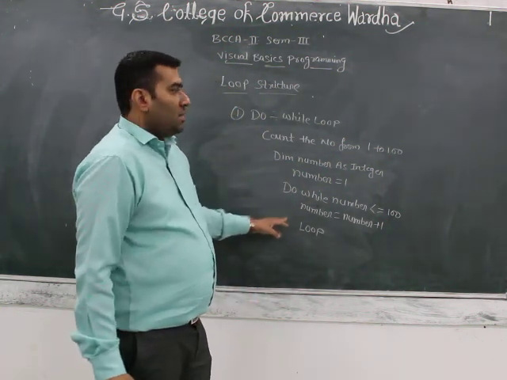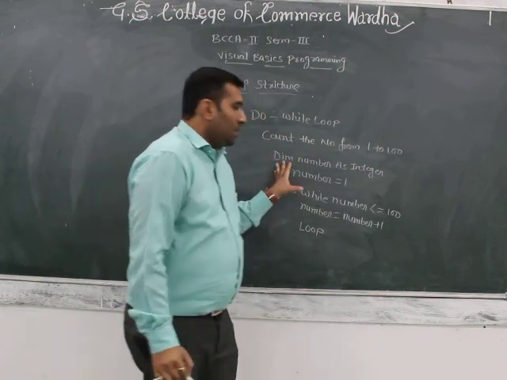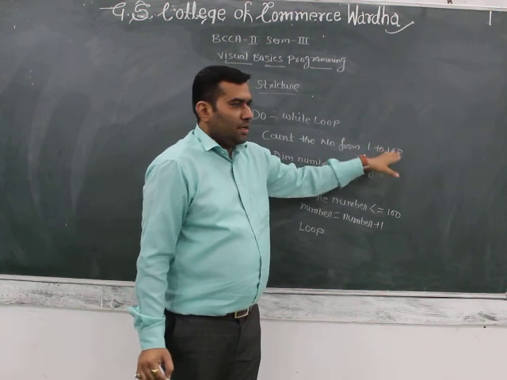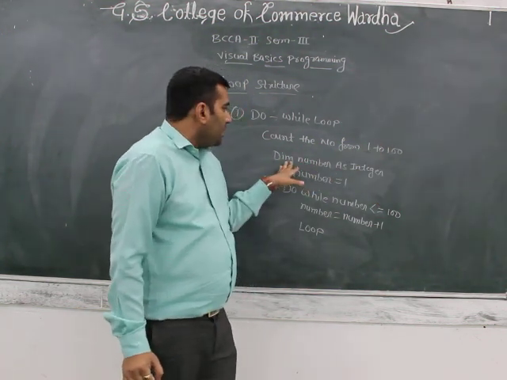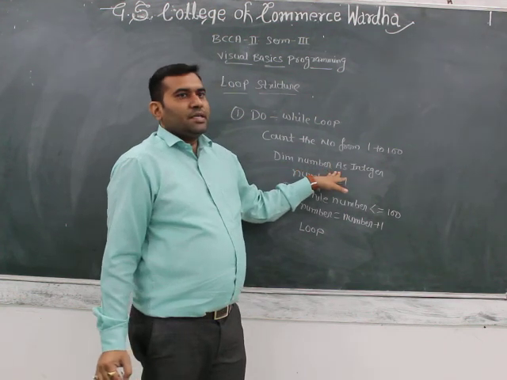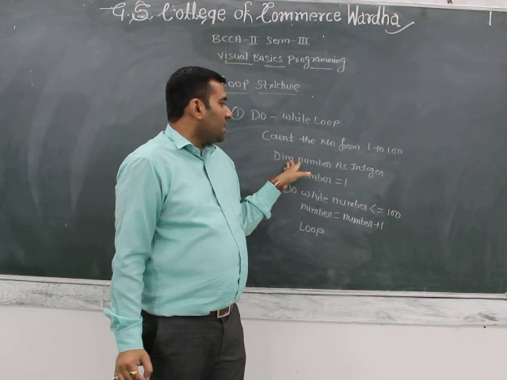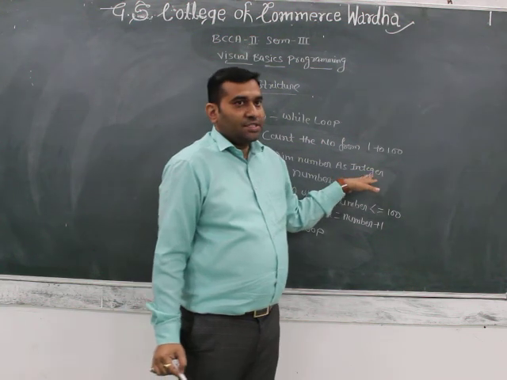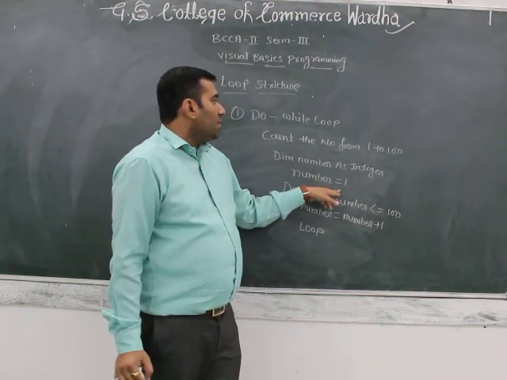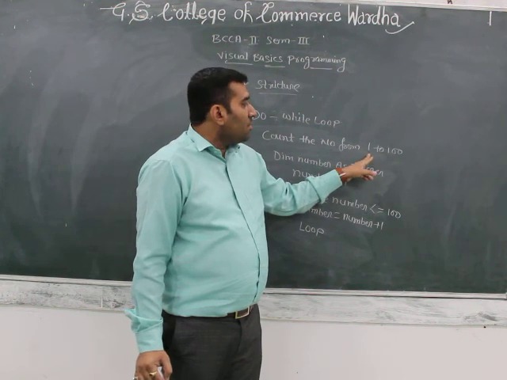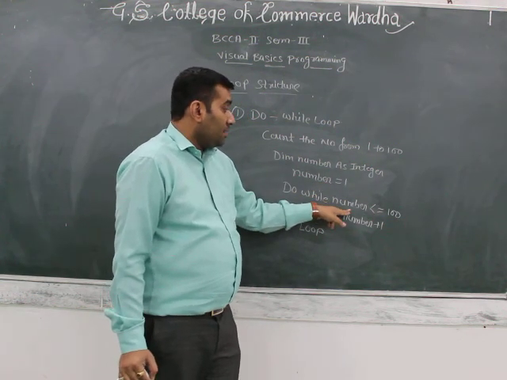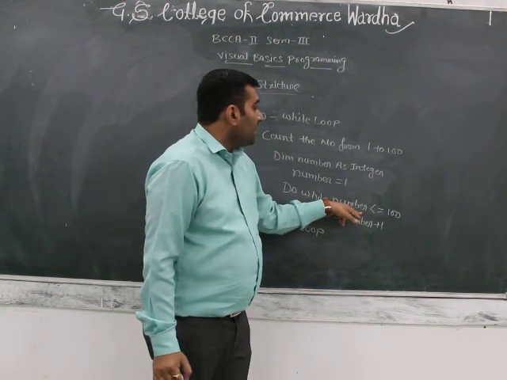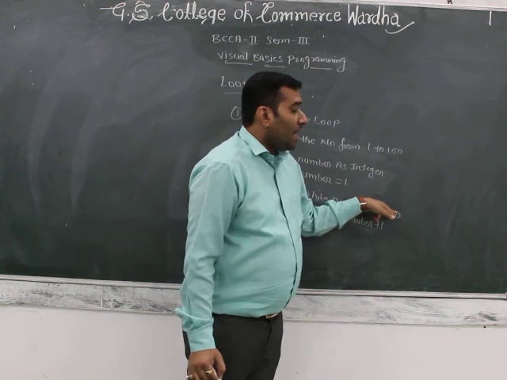Here it prints the numbers from 1 to 100. Firstly declare the number. Dim is used for declaration of the variable. Dim number as integer, where integer is a data type. Number equal to 1 because the counting starts from 1. Then the do while loop, with the condition number is less than or equal to 100.